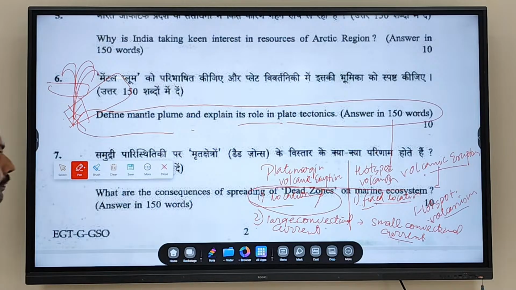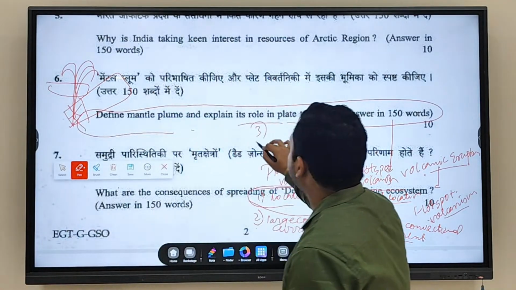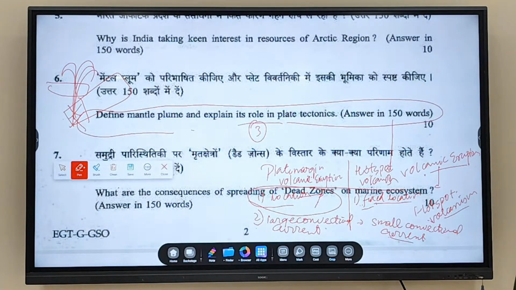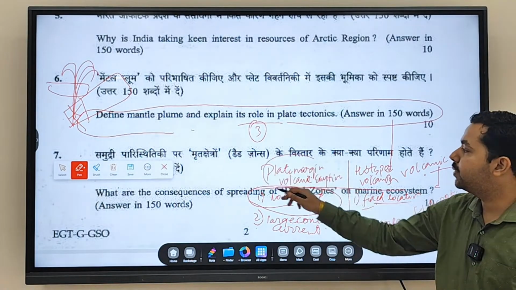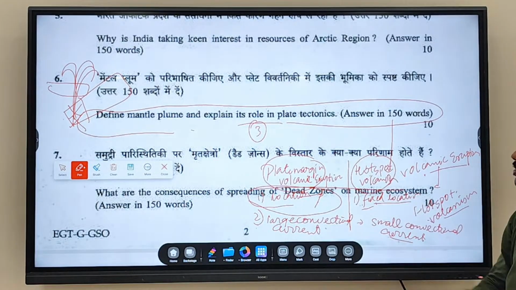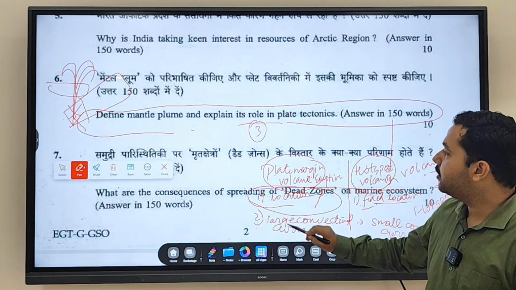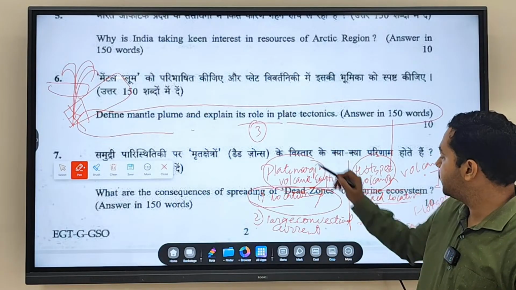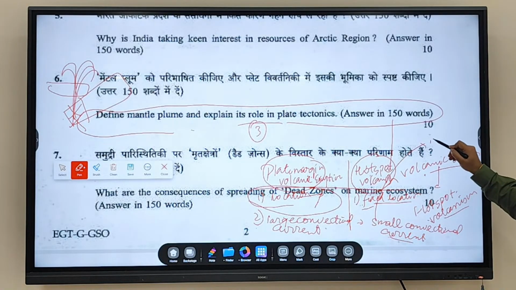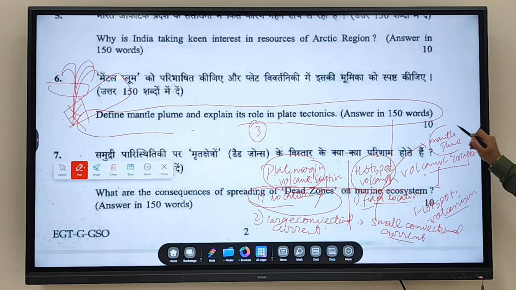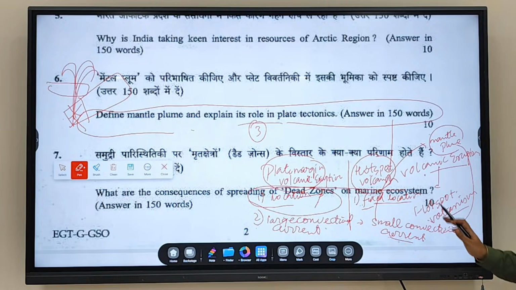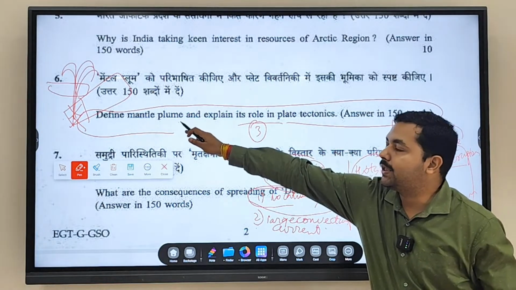The third difference between plate margin volcanic eruption and hotspot volcanism is this. The small convectional current that is generated in hotspot volcanism is referred to as a mantle plume.